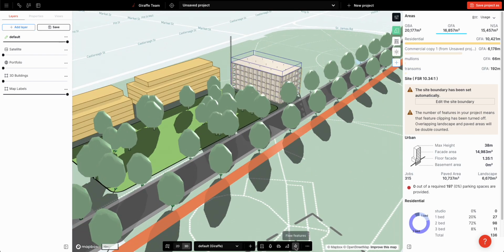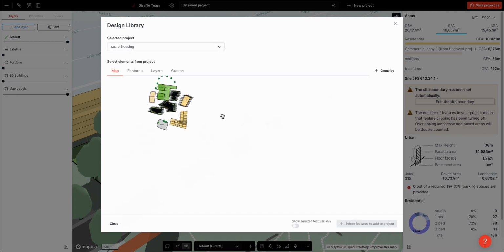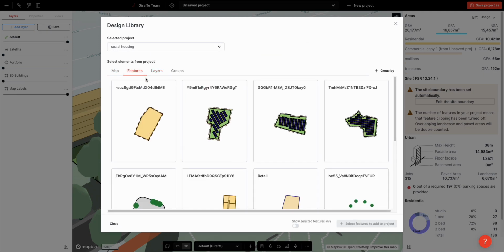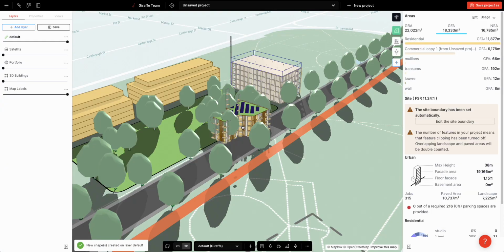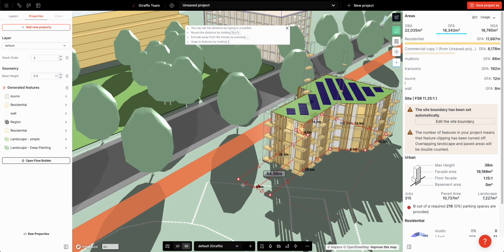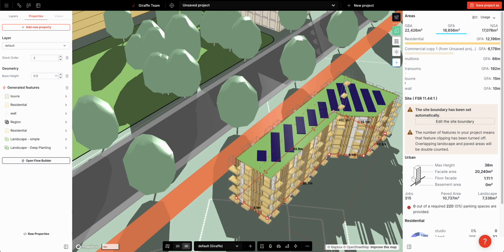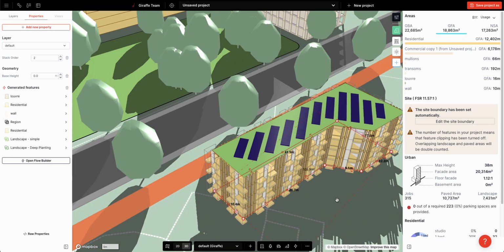And I can access any other project I've done. Like, I've done a social housing project, and I'm going to bring in this building and add it to the project, and then I'm going to drag it to where I want it. And it's kind of like this nice eco building, green roof, solar panels, and I can edit that geometry, and I can edit that flow.